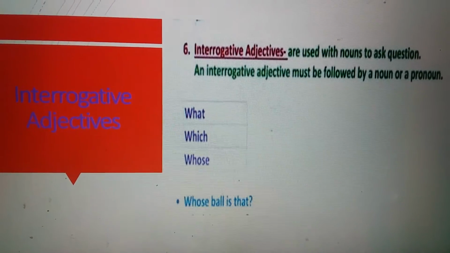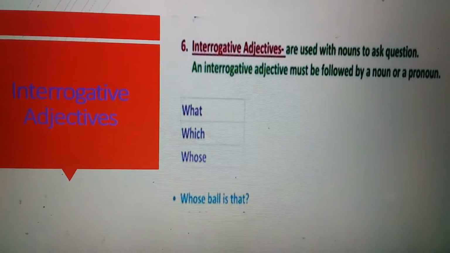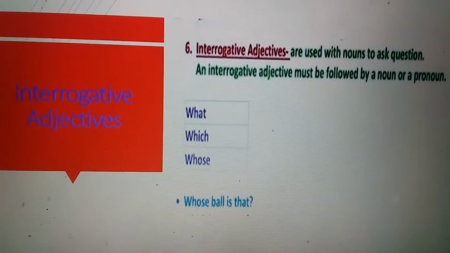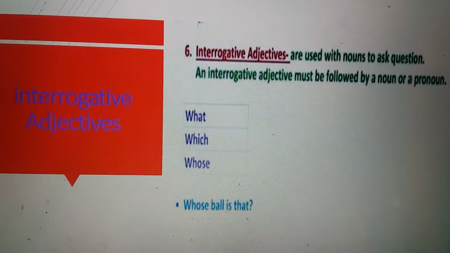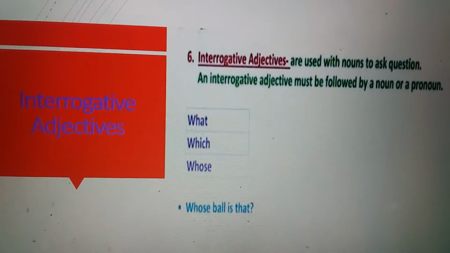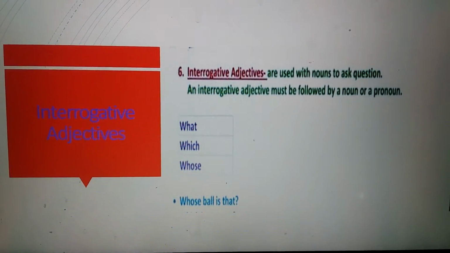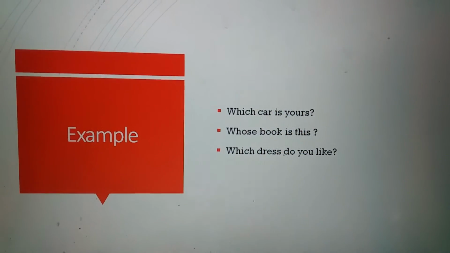Whose ball is that? So ball. After whose there is a noun, ball. So that's why it is an adjective. Whose ball. Whose is an interrogative adjective.